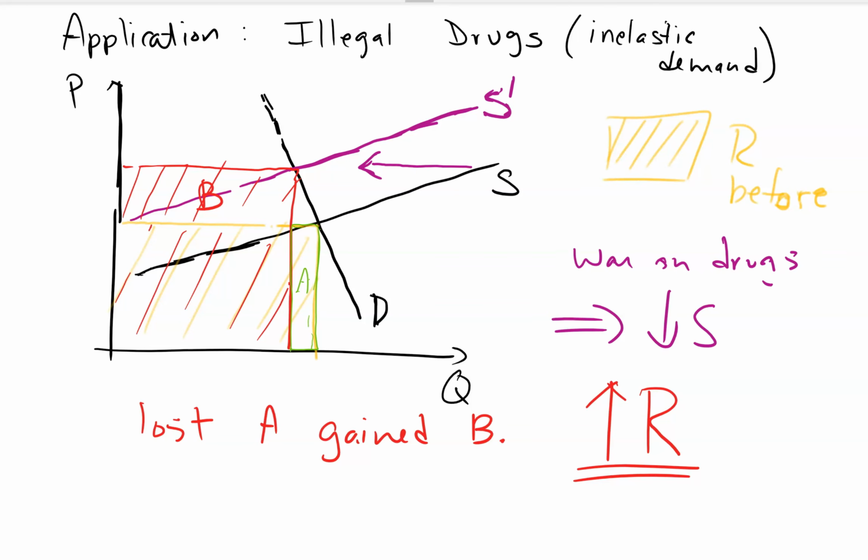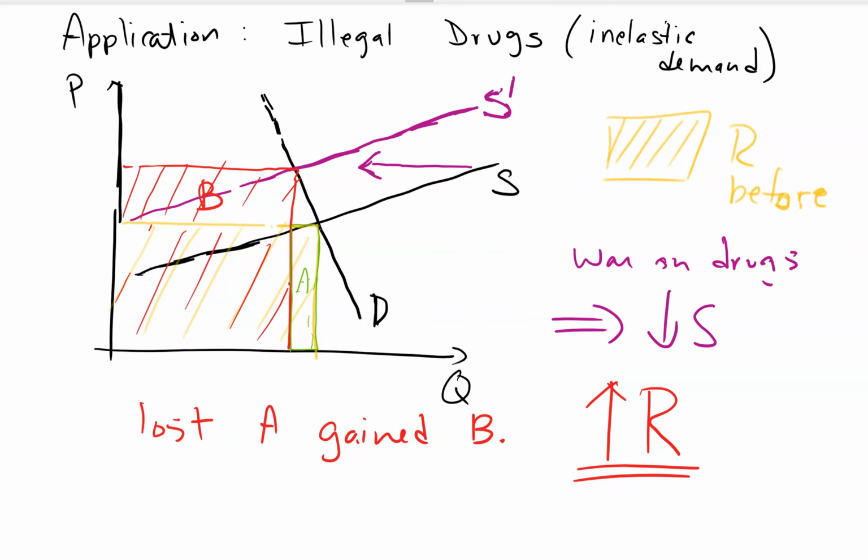Okay, so one piece of evidence that this simple application of supply and demand can give us is that the war on drugs is not going to work. Economists have been saying this for a very long time. It can't work, and the reason it can't work is because when you cut supply of something very inelastic, revenue goes up. So the remaining drug cartels will have more incentive to do this business because they can make even more money than they were making before.